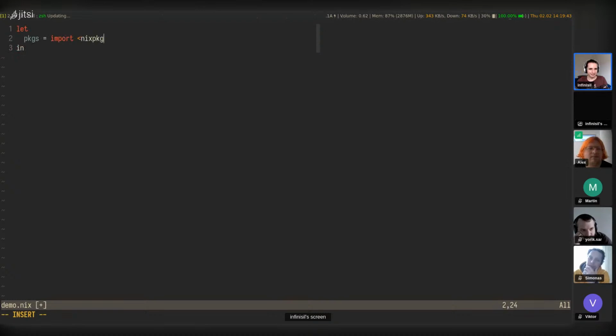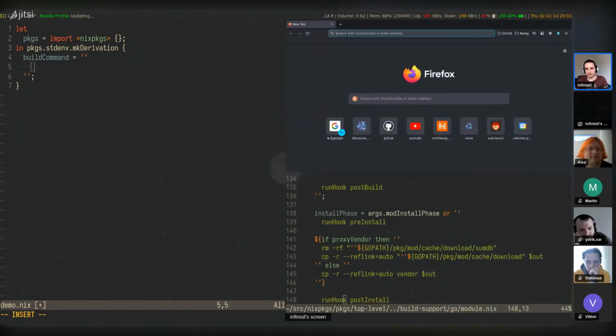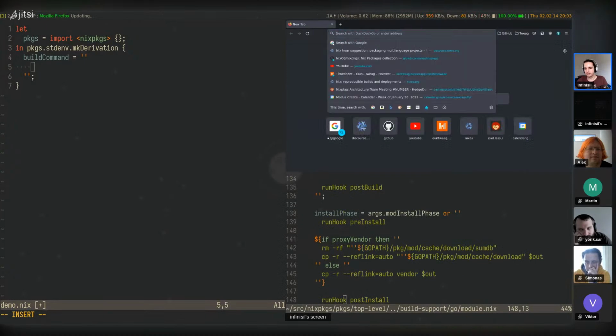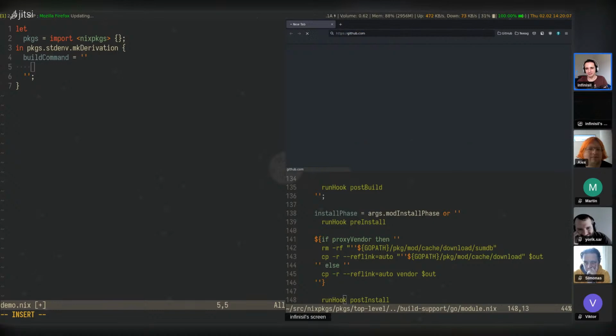Our generic import of Nix packages as always. So let's do stdenv.mkDerivation, and then let's do a buildCommand. And then let's fetch something, so let's do github.com, sure.